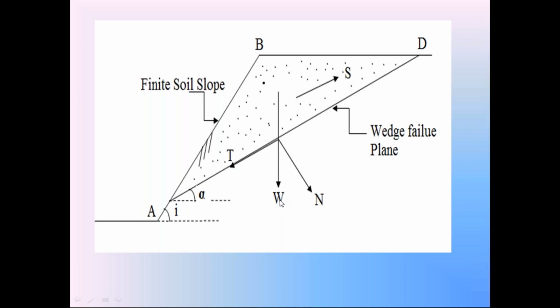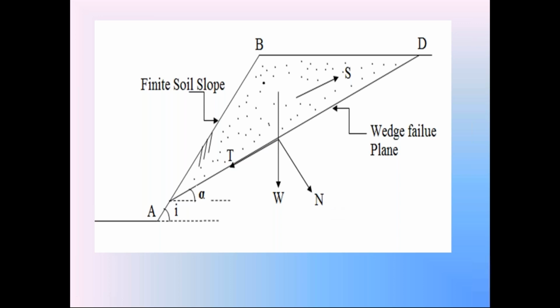So resolve this weight W into two components, normal component and tangential component. The tangential component T is equal to W cos(90 minus alpha), that is equal to W sin alpha. And N is equal to W sin(90 minus alpha), that is equal to W cos alpha.